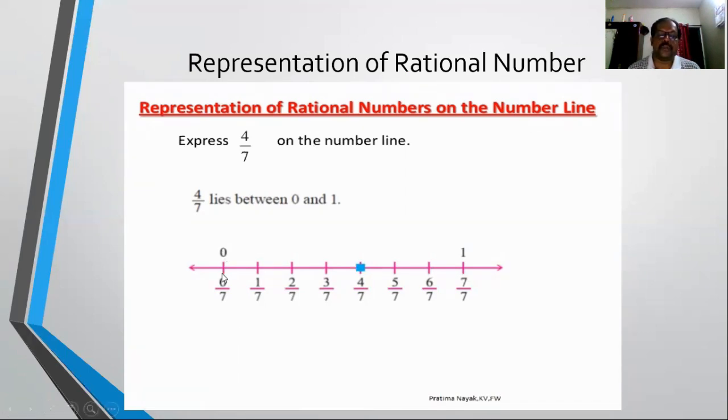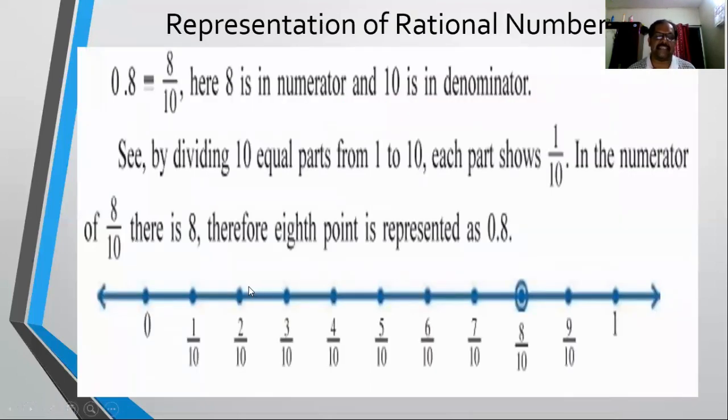Since the number is lying between 0 and 1, we divide this distance, this 1 unit distance between 0 and 1, into 7 equal parts. That means we take such 7 points between 0 and 1, and we can write those numbers as follows.